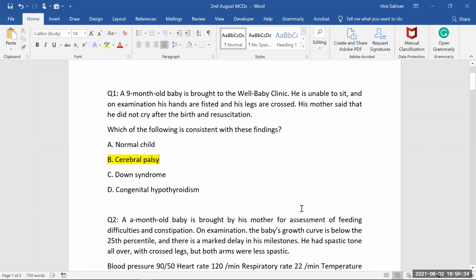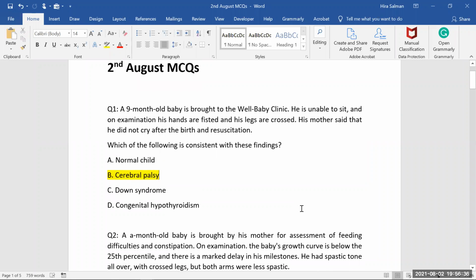Excuse me, Dr. Hira. Yes, Dr. Pat. A hypothyroid baby will have normal development. Now he will be having constipation, abdominal distension, so some GI features you can see, like the constipated facies of the baby. You can see very low movement, low profile, but the baby will be achieving his milestones.